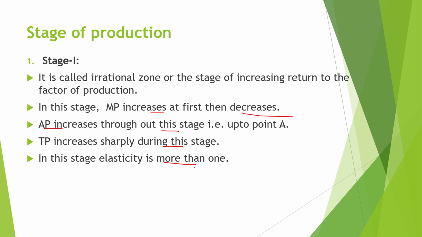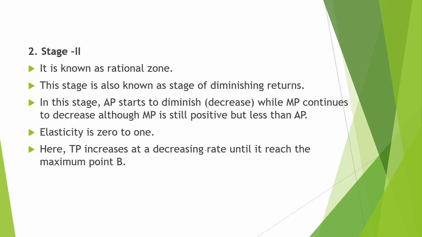The first stage is that MPP is greater than AP. The marginal value of product is more than the marginal factor cost and the marginal revenue is more than the marginal cost. Next is stage number second. It is known as the rational zone. The second zone starts from where the technical efficiency of variable resources is maximum, where the AP is maximum. In this stage, the AP starts to diminish while the MP continues to decrease, although the MP is still positive but less than AP, and the TP increases but at a decreasing rate. Here the elasticity is 0.